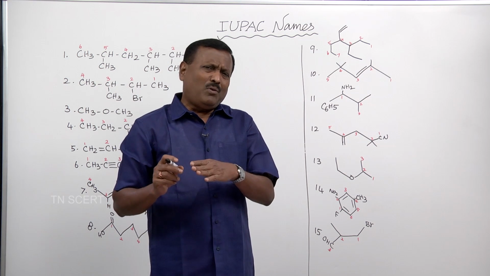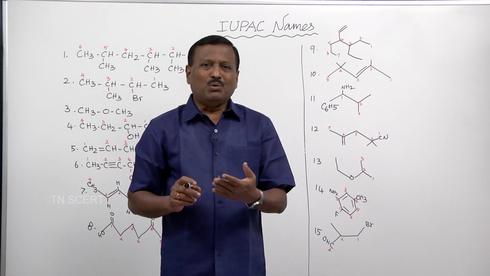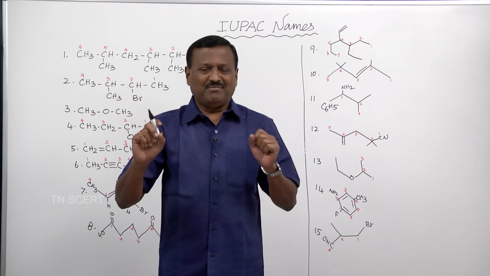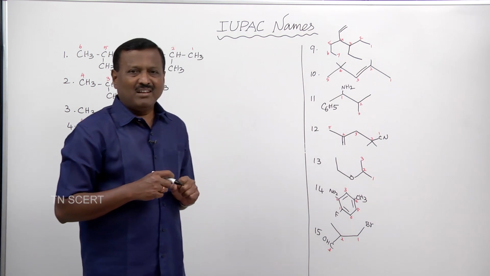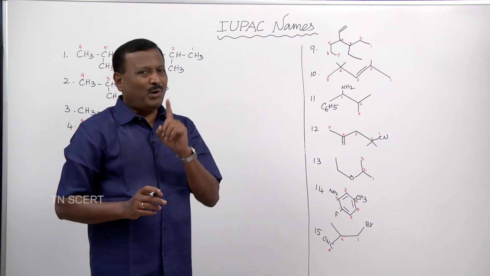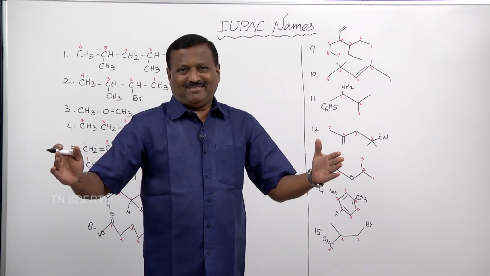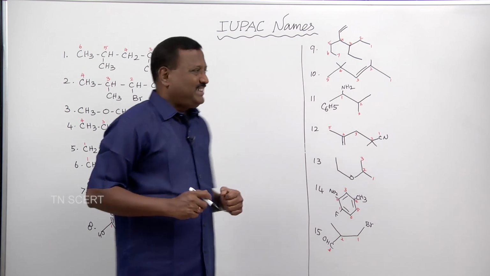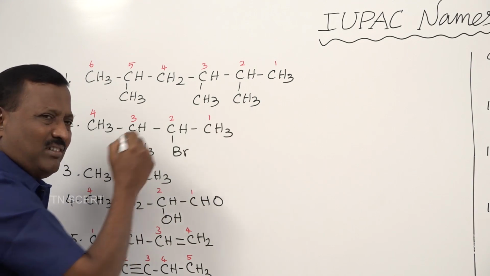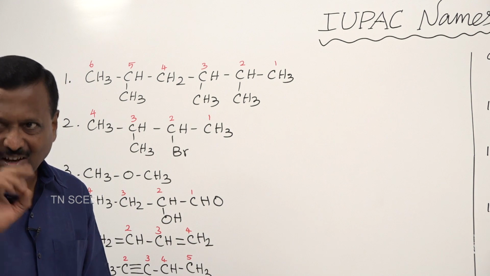Before entering into IUPAC nomenclature, what shall we do? We should first give numbering to the carbons present in the carbon chain. How to give numbers? Let us prefer the longest possible chain. See here, when you give number 1, 2, 3 for this carbon, the length of the chain is 3 carbons.